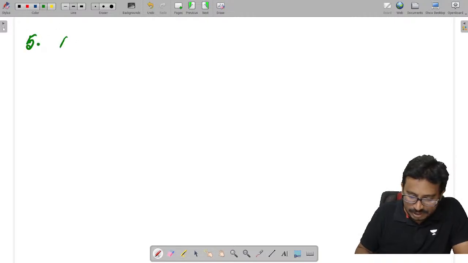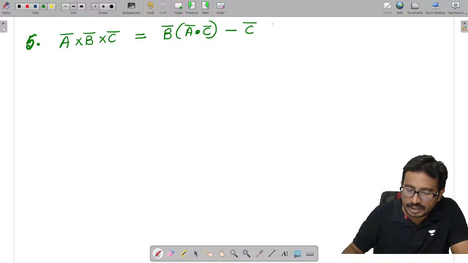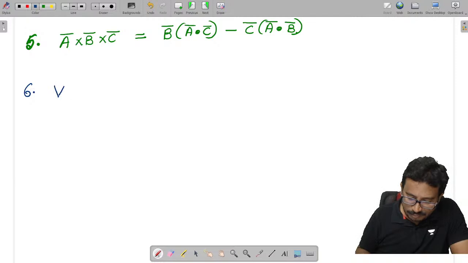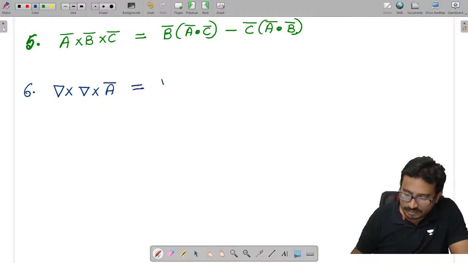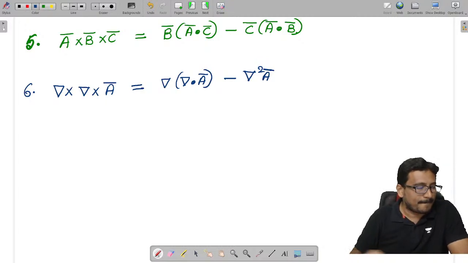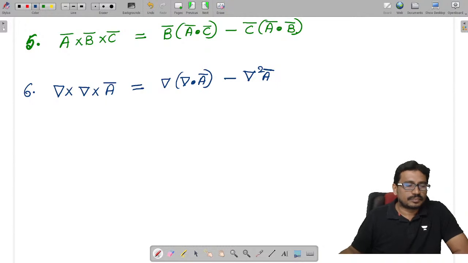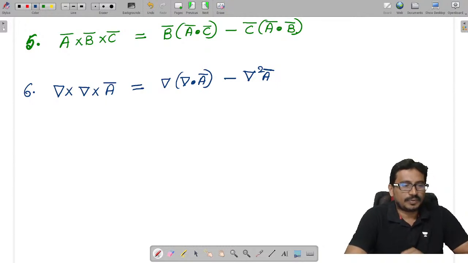As we know the relation, this is the A cross B cross C triple product, which is given as B into A dot C minus C into A dot B. Now we can write the relation by combining this: del cross del cross A bar is given as del of del dot A minus del square A. These are some of the important results which we use.